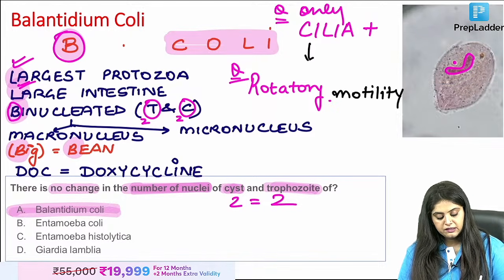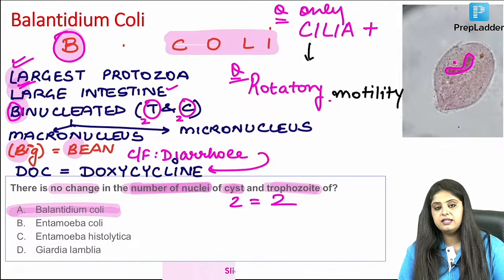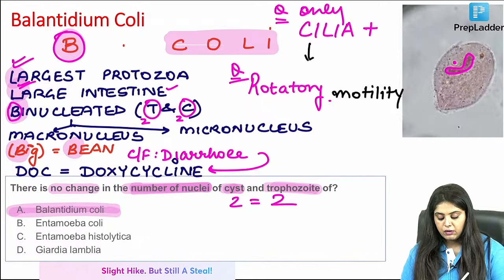Now this is going in the intestine. So what is the clinical feature in the patient? Ma'am, patient will have diarrhea, and for diarrhea, of course, intestine mein to diarrhea hoga, and for diarrhea the drug of choice is doxycycline. So now let me come back.